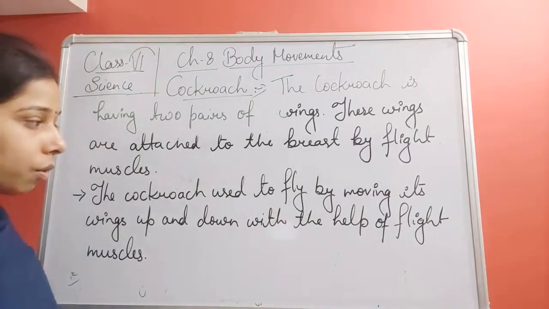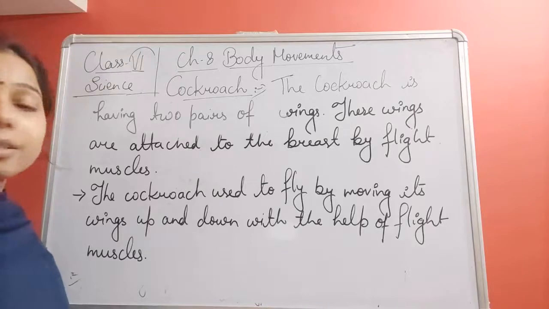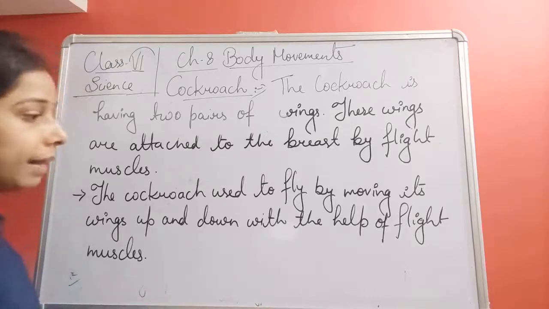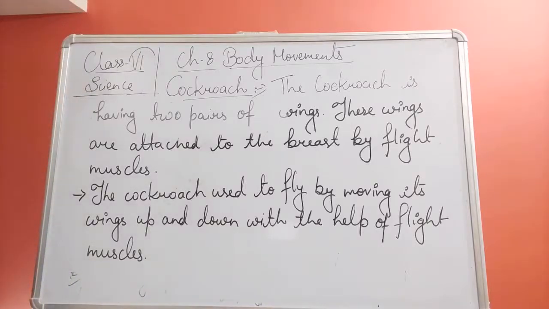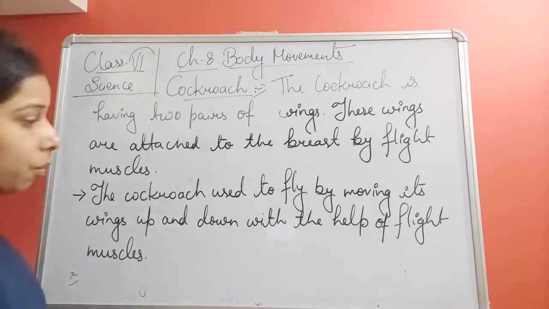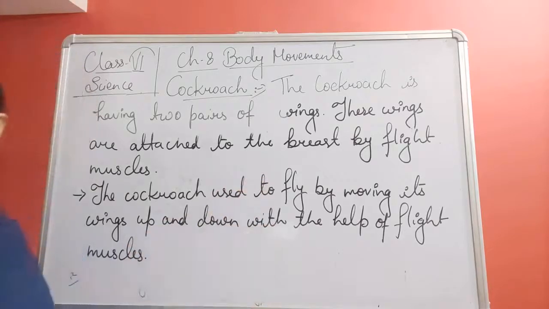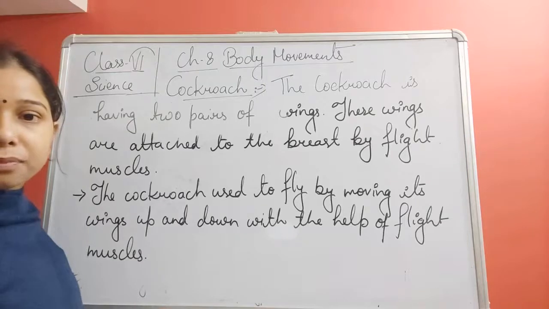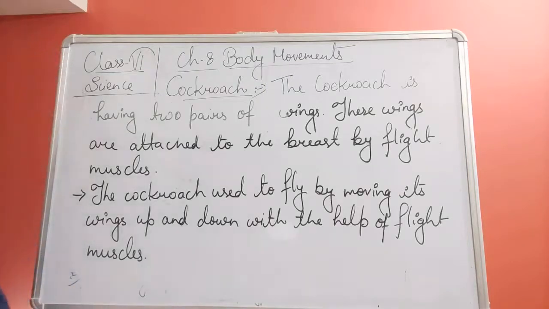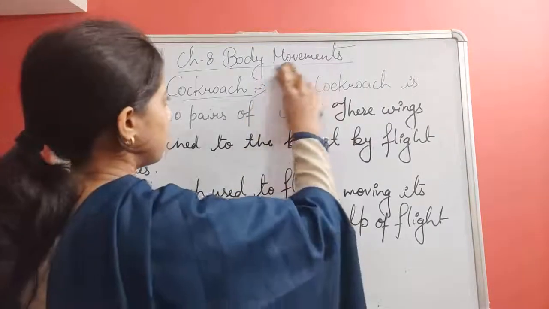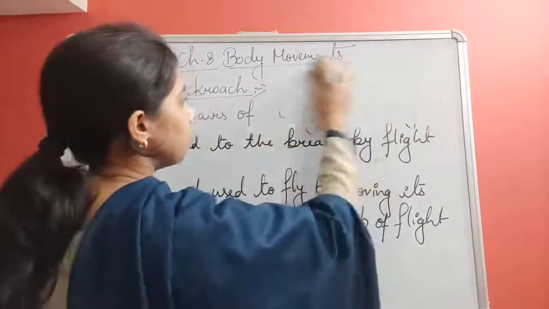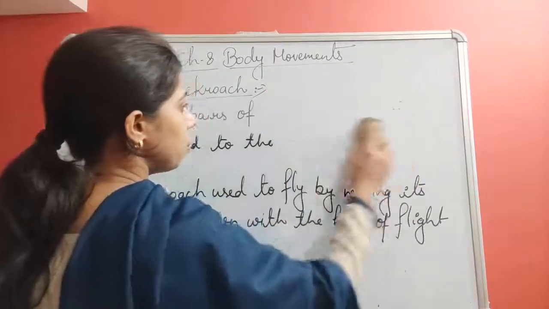Okay, so the cockroach flies by moving its wings up and down with the help of the flight muscles. Now, when it moves its wing, it pushes the air downward. So we can write that this is how the cockroach moves.